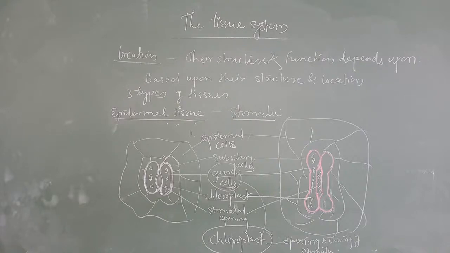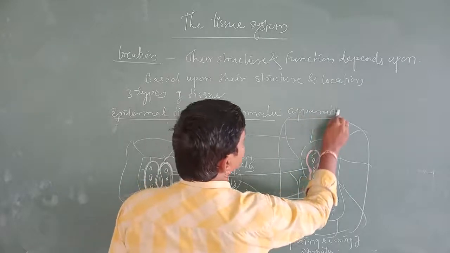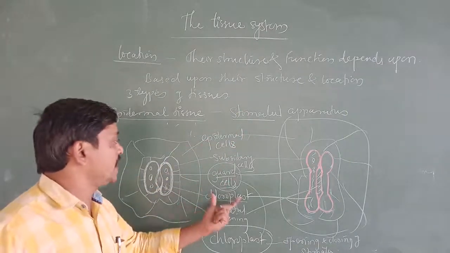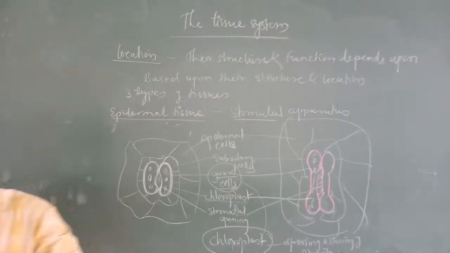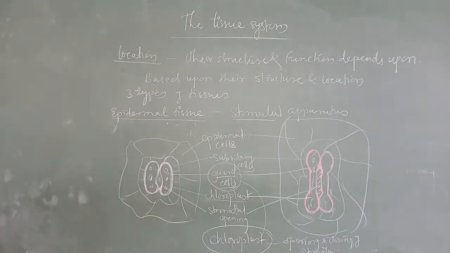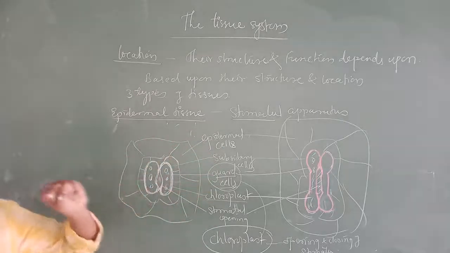Guard cells surrounding subsidiary cells together are called a stomatal apparatus. Stomatal apparatus, A-P-P-A-R-A-T-U-S. Stomatal apparatus in the sense the guard cells and specialized subsidiary cells together are called a stomatal apparatus. Okay, this is what we are going to call a stomatal apparatus.